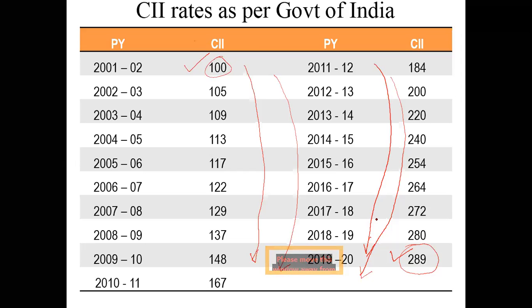Clear? So these values will be given to you. There is no need for you to remember all these values. Of course, if you want, you can take a photograph of it, because you may require these values for your calculation part. I think I have already sent you the PPT of this particular module, and in this PPT, all these values are already included. So when you refer back to the PPT, you will be able to get these values. Clear? So this is as far as the theoretical concept of capital gain is concerned.